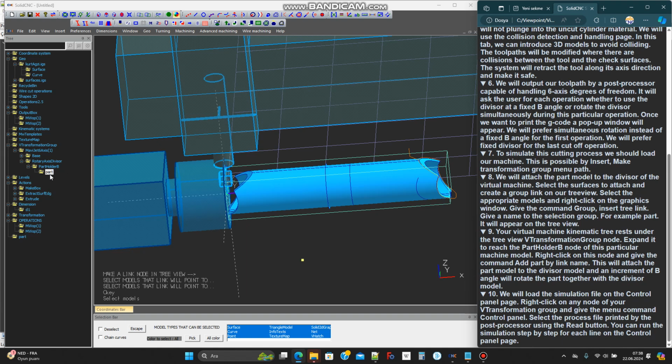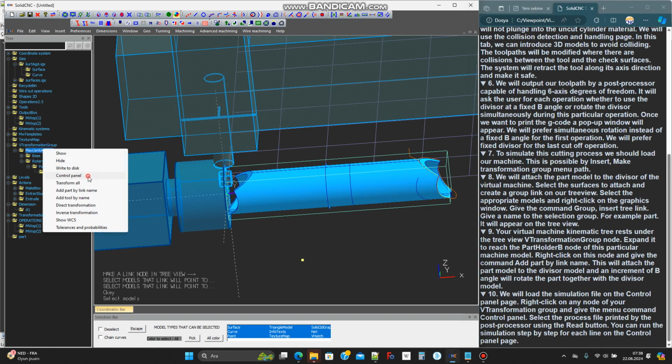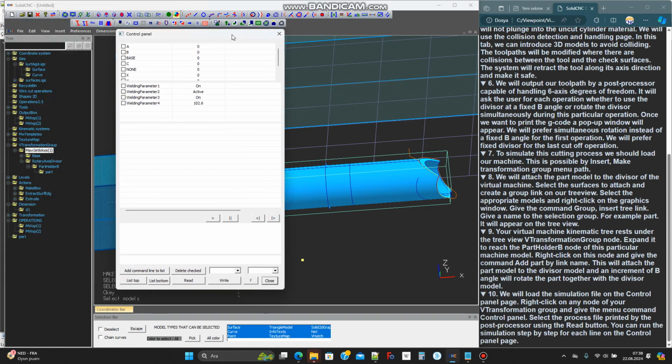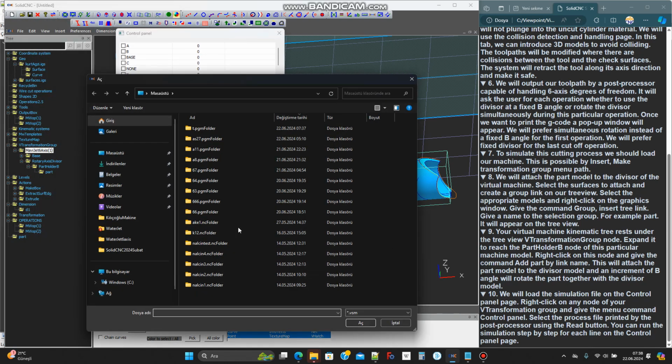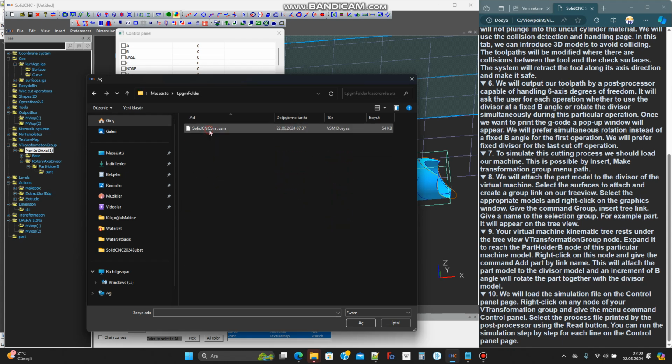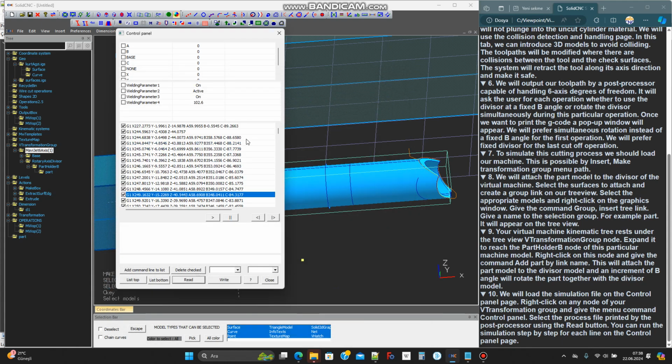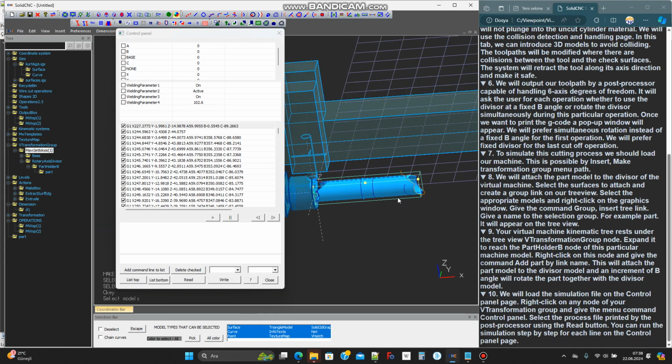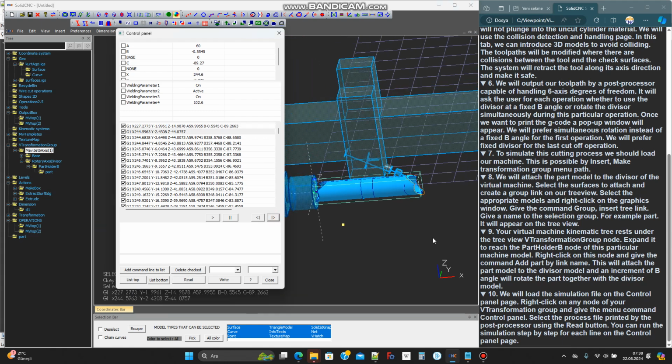We will load the simulation file on the control panel page. Right-click on any node of your V-Transformation Group and give the menu command Control Panel. Select the process file printed by the post-processor using the Read button. You can run the simulation step by step for each line on the control panel page.